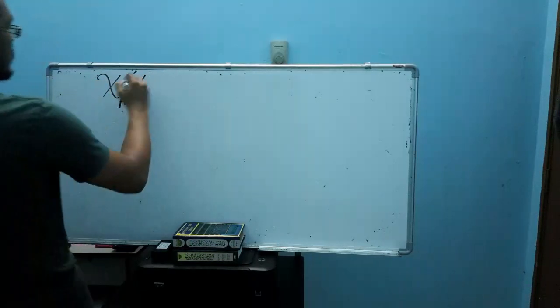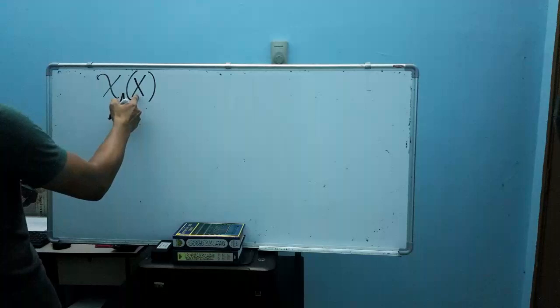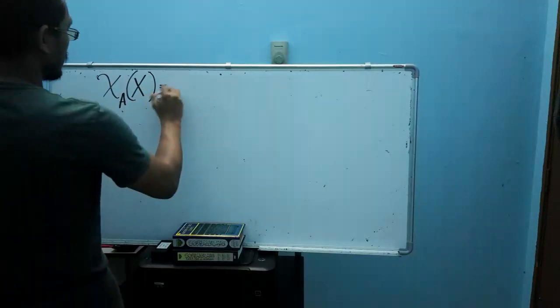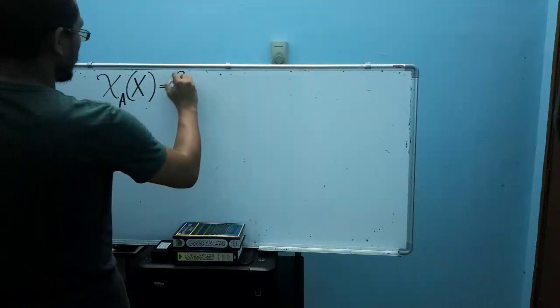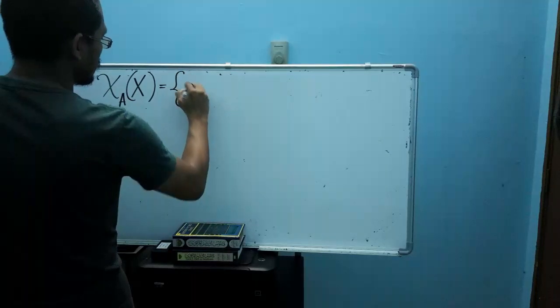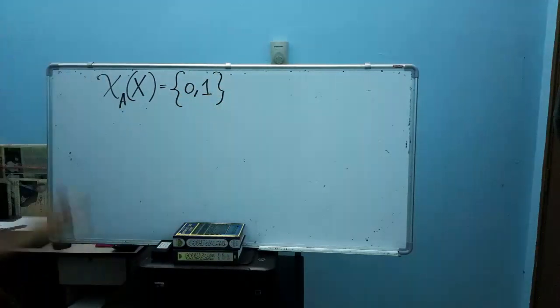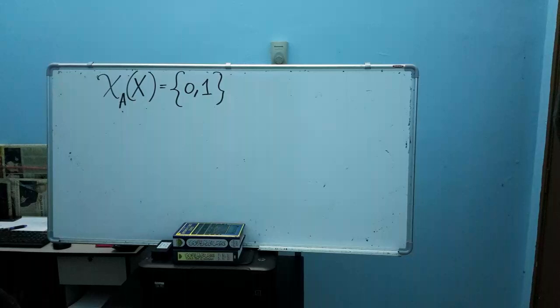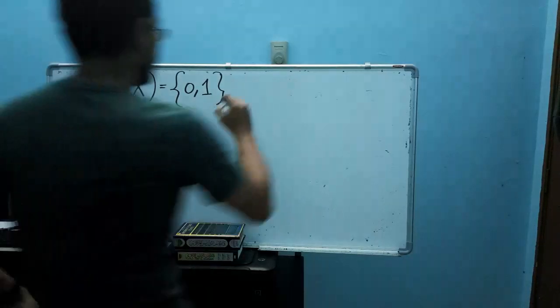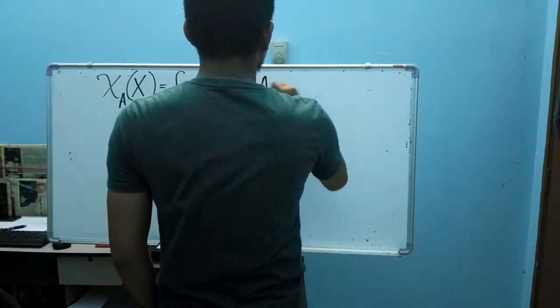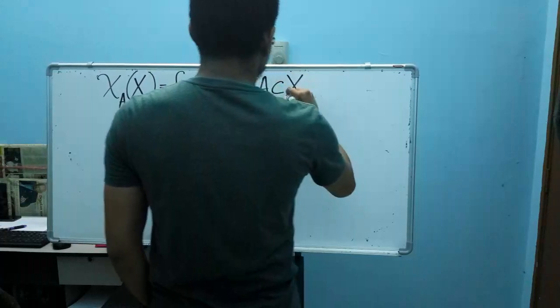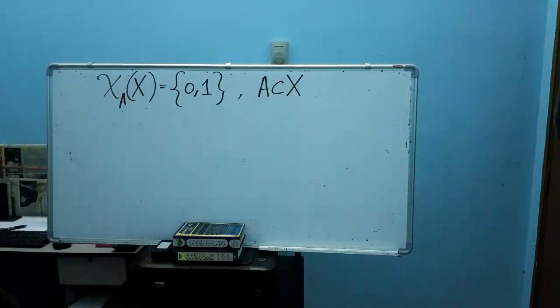Consider that x here is our set X, so this function has two values, 0 and 1. It only takes 0 and 1. Of course, my A here should be a subset of X.